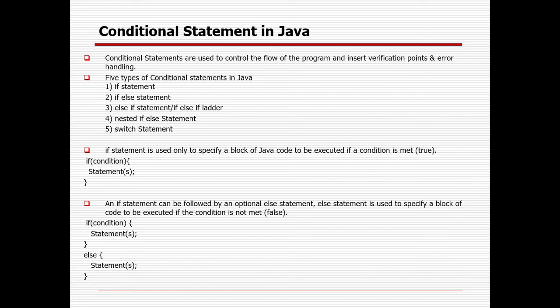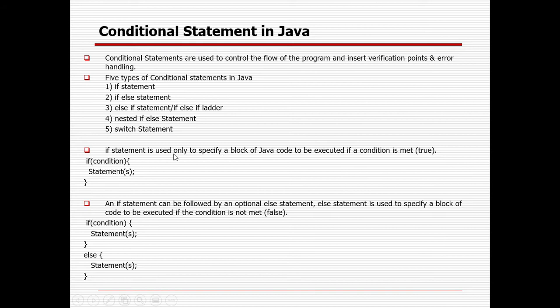Loops are of 3 kinds: for, while, do while, where you know that you need to iterate a number of repeated times, so you will go with the loop. And in case you want to insert a verification point and control the flow of execution along with error handling, you will use a conditional statement: if else, if ladder, nested if, and switch statement.